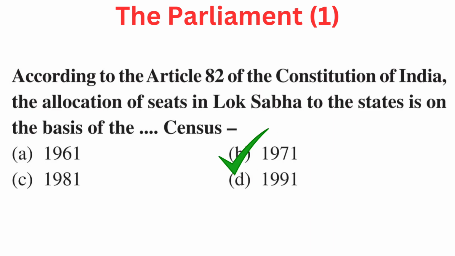Your question is, according to the Article 82 of the Constitution of India, the allocation of seats in Lok Sabha to the states is on the basis of blank census. Your options are A 1961, B 1971, C 1981, or D 1991. Right answer is B 1971.